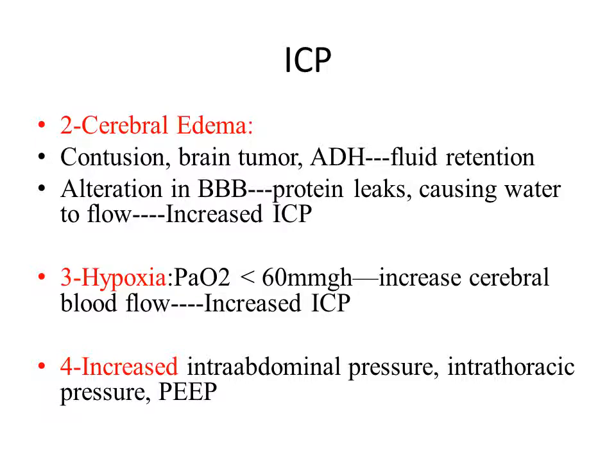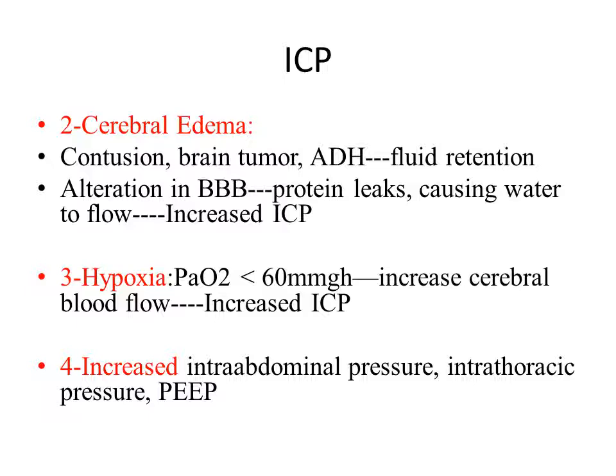As we said previously, the blood inside the brain may affect the ICP or the level of the ICP. The second factor is the cerebral edema, as in the case of contusion, a bruise to the brain resulting from falling down or RTA, brain tumor, antidiuretic hormone release, fluid retention, alteration in the blood-brain barrier, protein leaks causing water to flow, and this may increase the intracranial pressure.